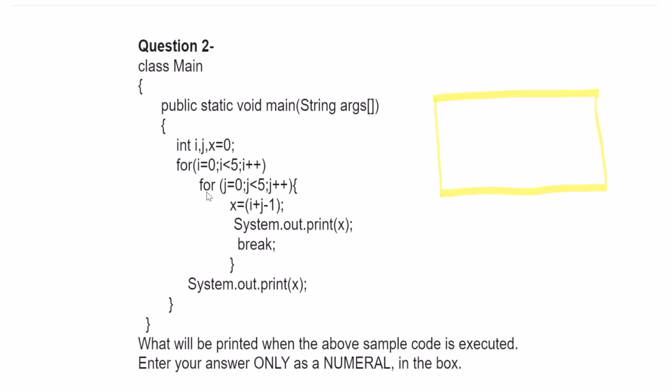So when I start, in the first iteration, i is equal to 0, then j equals 0, i plus j is 0 plus 0, and x is minus 1. We have to print minus 1, right? Because of our habit, we would think of going to the next line, but we will not do so, because here it is not println, it is simply print. If there had been println, then we would have to print on the next line, but it is simple print.